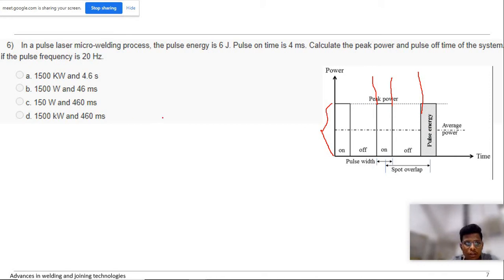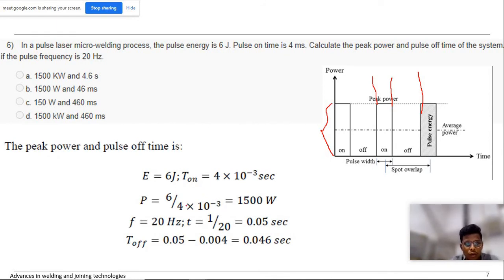We know that it's a pulse. They have given 6 joule, and the time duration as 4 into 10 power minus 3. So the overall area is 6 joule. If we substitute directly in the area formula, power into time is equal to pulse energy, which I will write as PE.